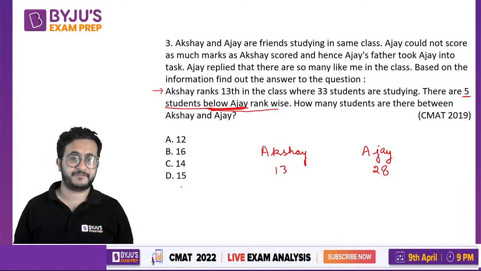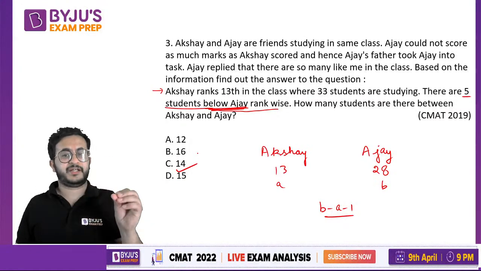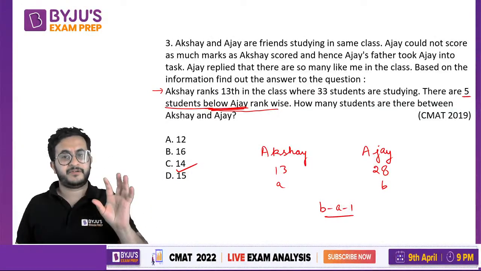Now, how many students are there in between? Some of you are answering 15. Do not just subtract. Okay. So let us say this is A, this is B. So the answer is B minus A minus 1. These are the people in between. That is 14.